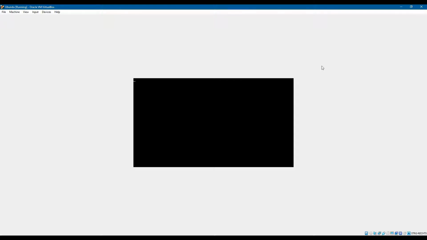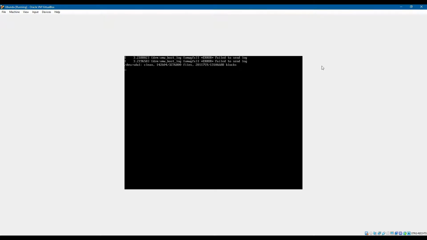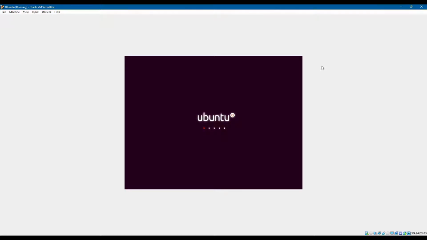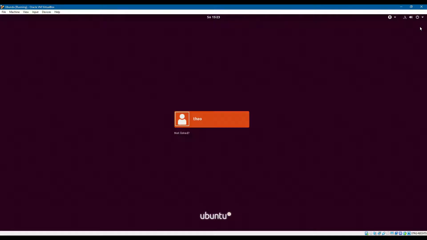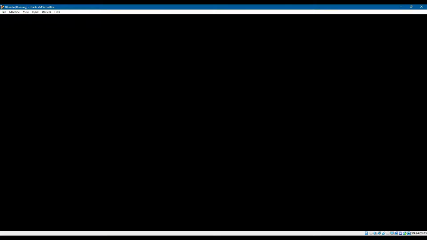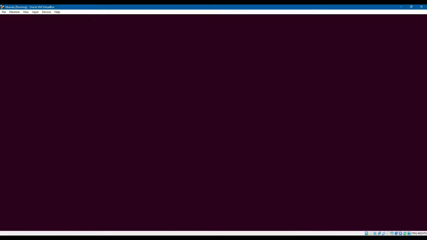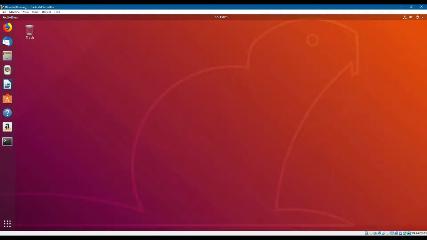The moment it is opened, you will be prompted to choose the user and enter your password. We will choose the user that we created last time, and I hope that you all remember your password. I created the user Theo, and I will put the password, and now we will see the desktop of the Ubuntu distribution. We saw it also last time, and I hope that you explored it a little bit.